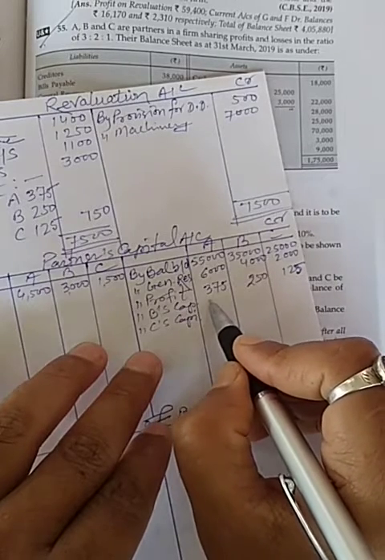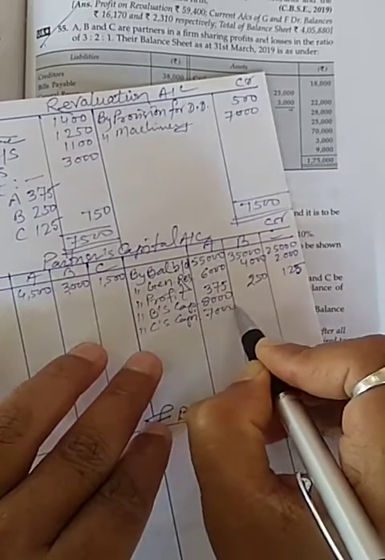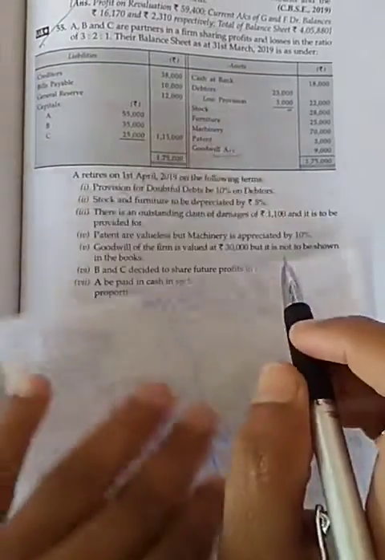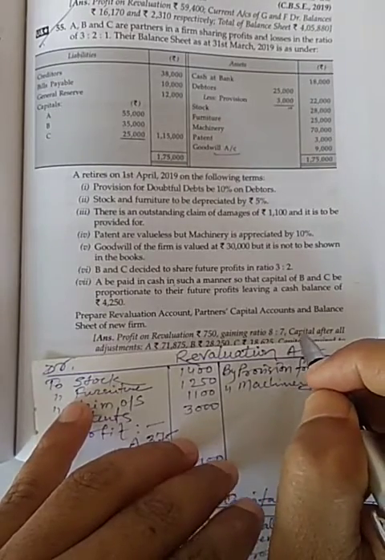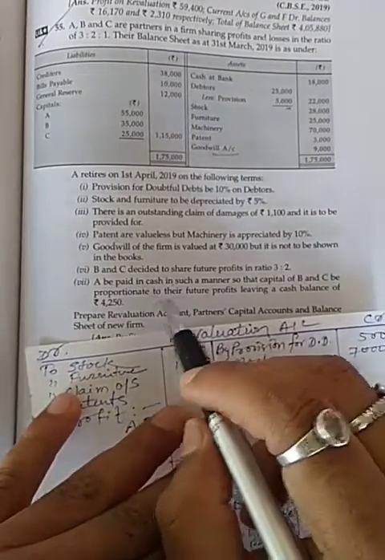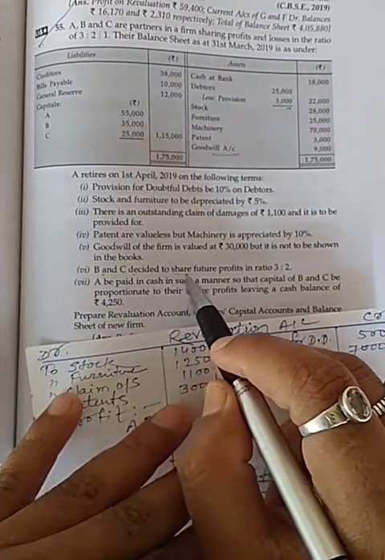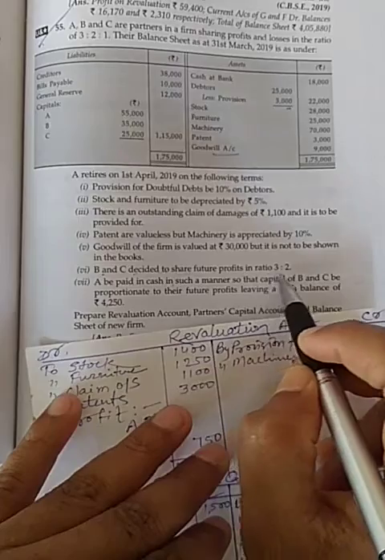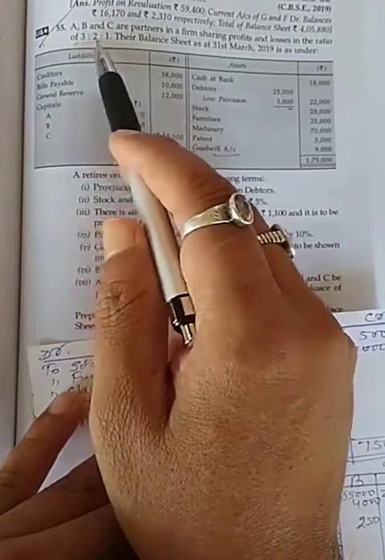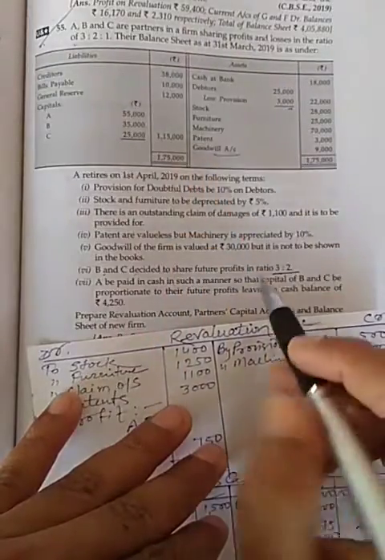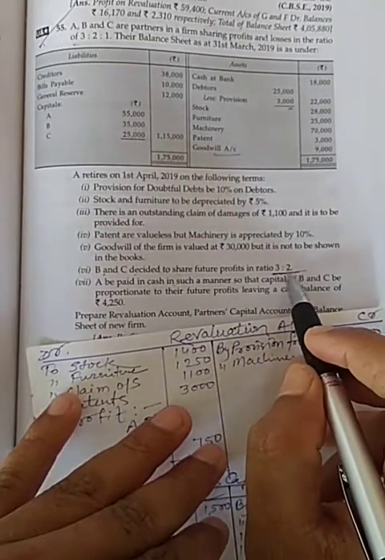So it will be 8,000 and 7,000. Now question says B and C decided to share future profit in the ratio of 3:2 and old ratio is given 3:2:1, and new ratio will be 3:2.